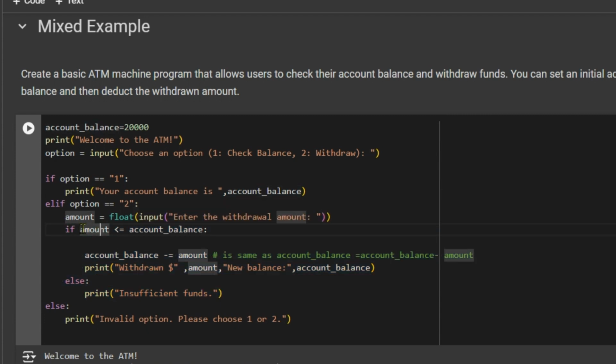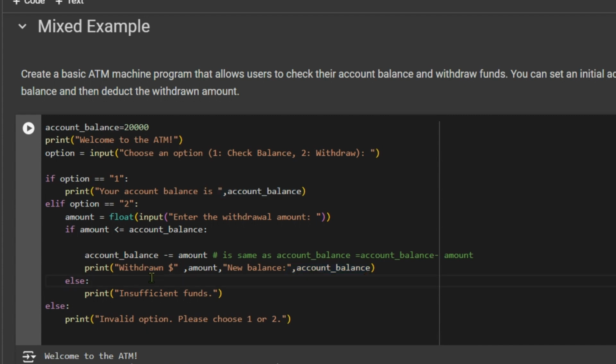That's the reason we are checking if the amount, whatever amount was entered, is less than or equal to the account balance. If this condition holds true, account balance is equal to account balance minus amount. So whatever account balance is there, that is 20,000, minus whatever amount. In this case, say the user wishes to withdraw 1500, so 20,000 minus 1500, that is 18,500. That will be displayed on the screen.